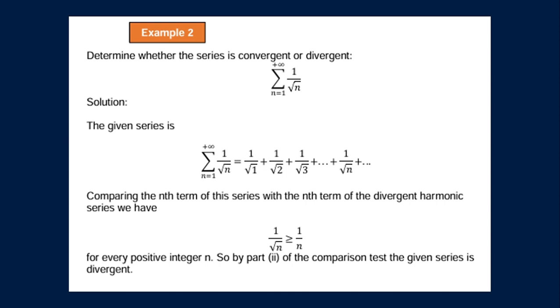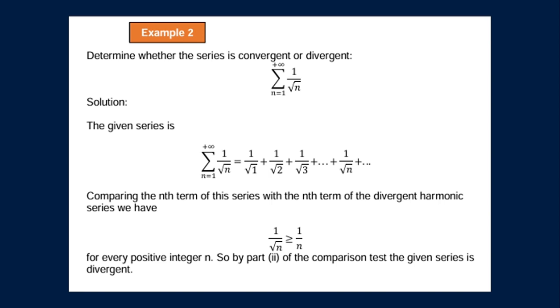Next, we have example 2. We will determine whether the series is convergent or divergent. We have the summation of 1 over square root of n, from n equals 1 to positive infinity. For the solution, the given series is equal to 1 over square root of 1 plus 1 over square root of 2 plus 1 over square root of 3, up to 1 over square root of n, plus and so on.